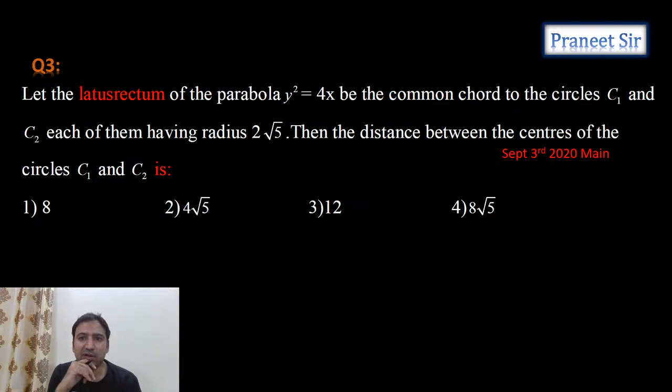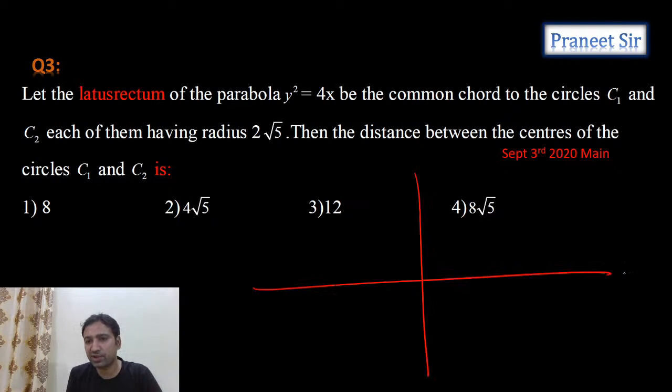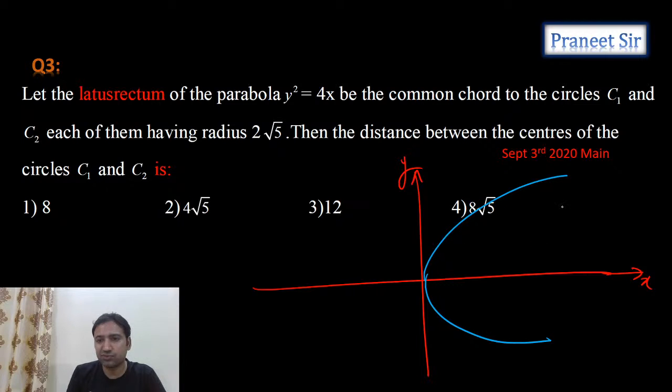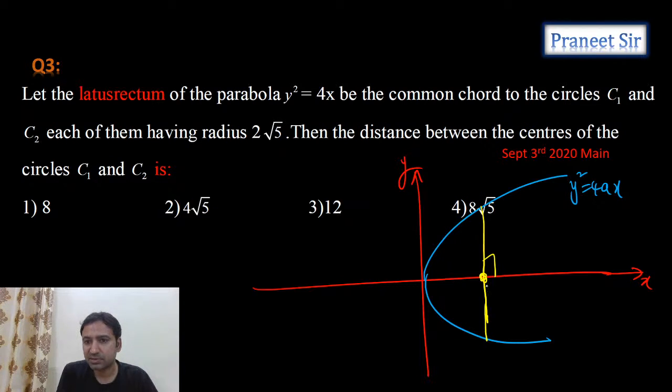Let a latus rectum of the parabola be the common chord to the circles C1 and C2, each of them having radius 2 root 5. Then the distance between centers C1 and C2 is how much? Let's take the parabola y square is equal to 4x. This is the x-axis and then the y-axis. And y square is equal to 4x, this is the parabola, and the latus rectum you can calculate. This is the latus rectum L L dash, with the focus here.